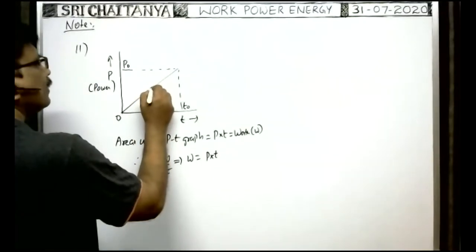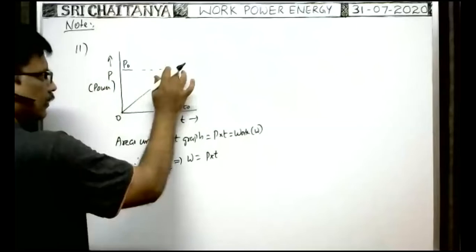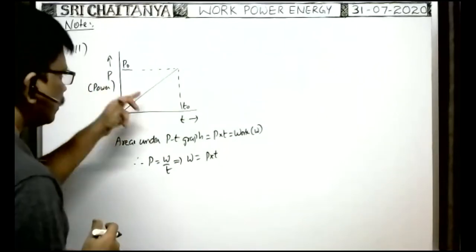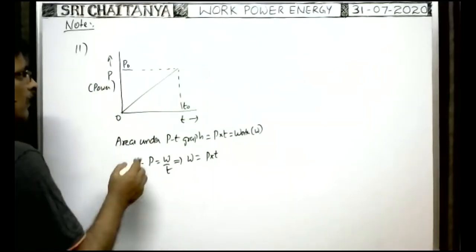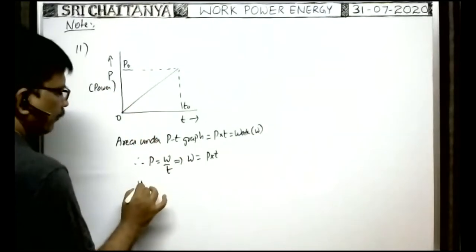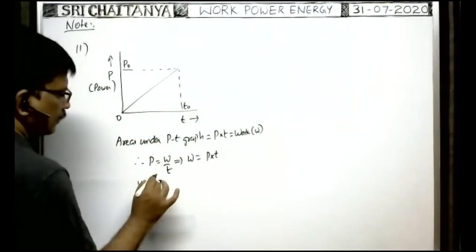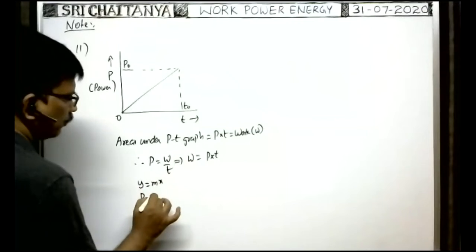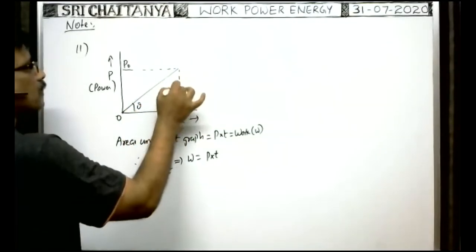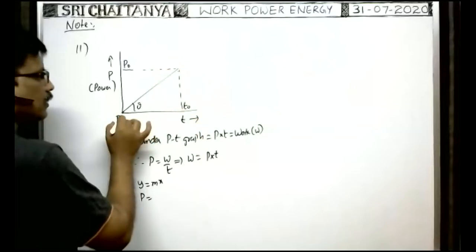At any instant, for this straight line we can write the equation. As it is passing through the origin, it is just like y is equal to mx. Y means power, and the slope is tan theta, which is opposite side P naught by adjacent side T naught.